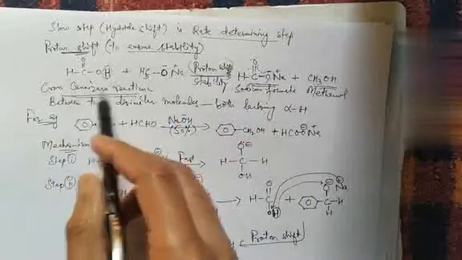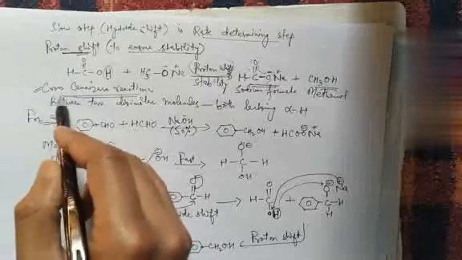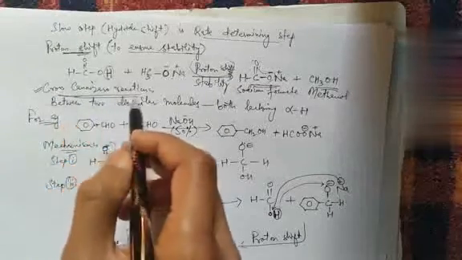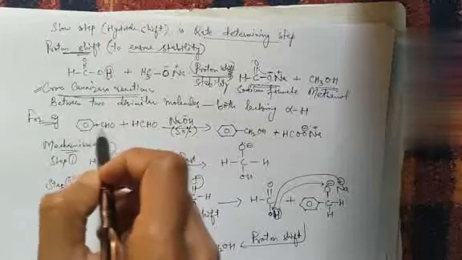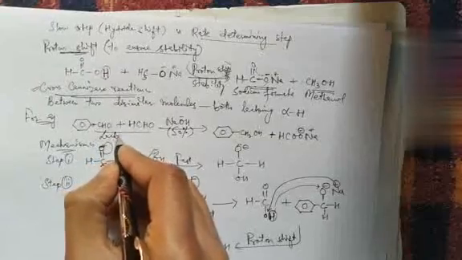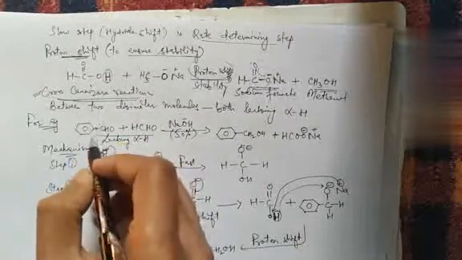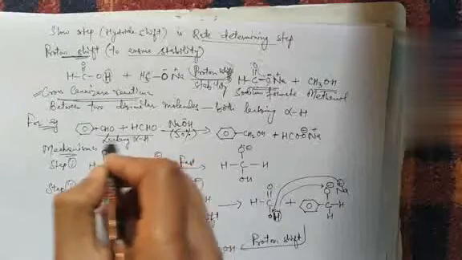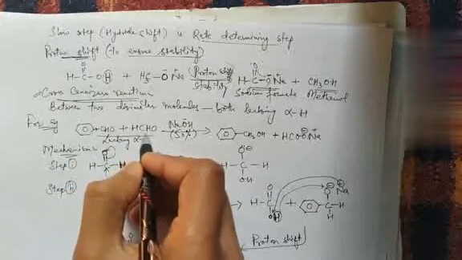Now we have certain types of Cannizzaro reaction as well: the simple type, and another type, that is cross Cannizzaro reaction. Now this happens when the two molecules are dissimilar, but remember both lacking alpha hydrogen. Here we have taken the case of dissimilar molecules. One is benzaldehyde and the other is formaldehyde.